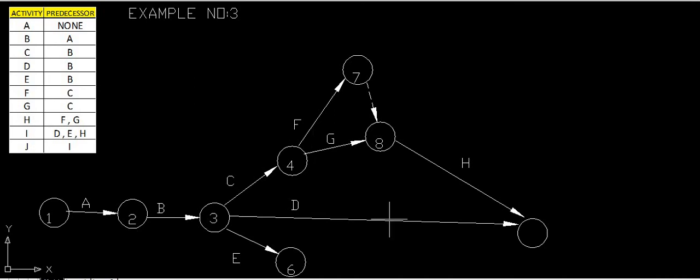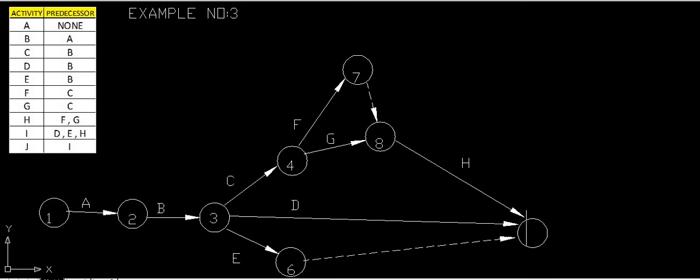D, E and H. But E we cannot have at the same point if we are using this. So we have to draw a dummy activity again for this, because two activities cannot be at the same point. So we have to draw a dummy activity. In this way we can have it.